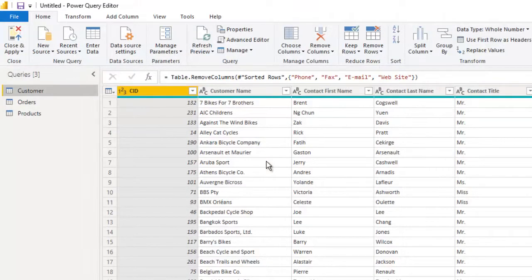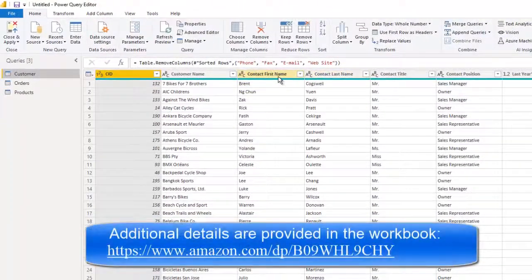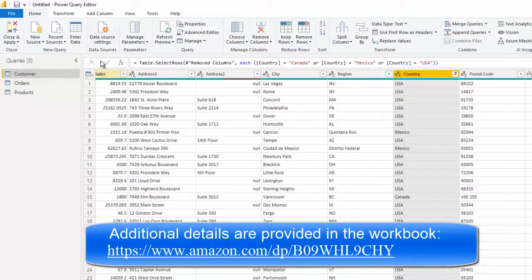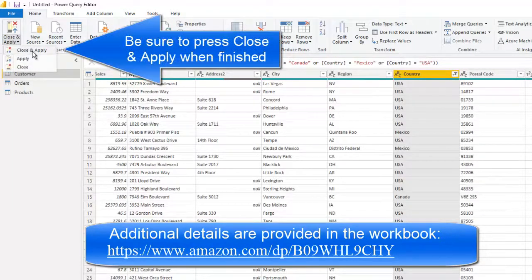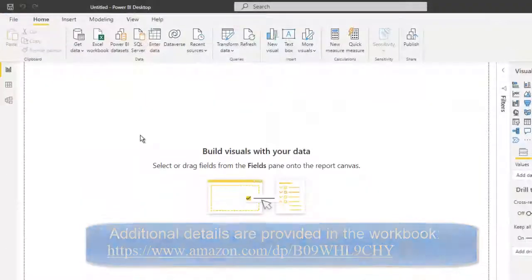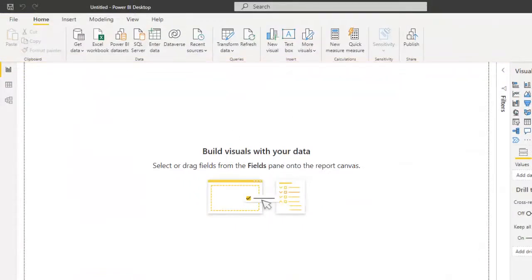It reopens the Power Query Editor. You can make whatever filter adjustments you want to make at this point. When I'm done making this change, I'd say close and apply, and it closes this off and applies it to the Power BI tool.